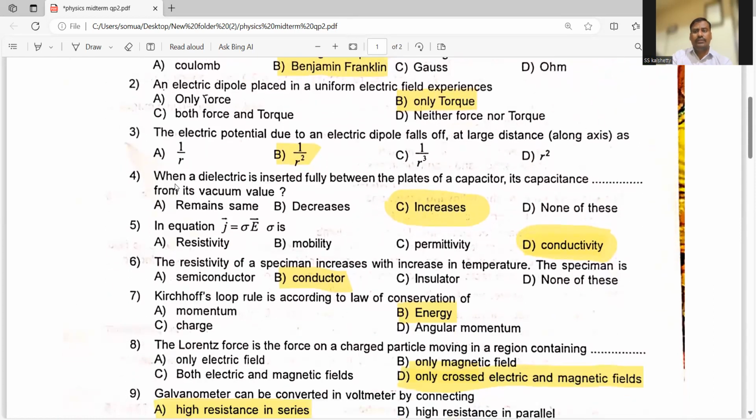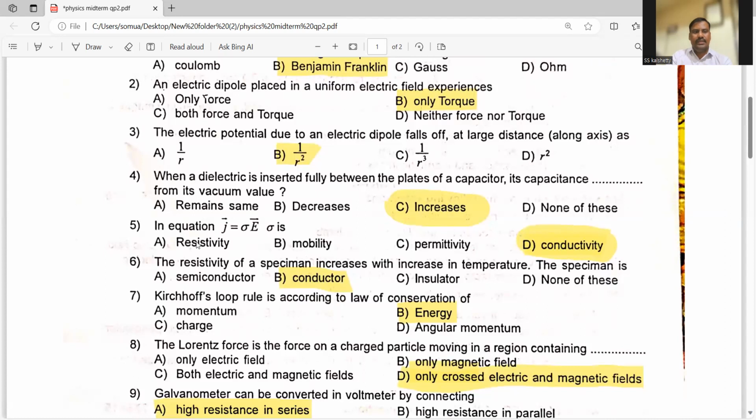Now fourth question. When a dielectric is inserted fully between the plates of a capacitor, what will happen to its capacitance from its vacuum value? We know that when a dielectric is inserted between the plates of a capacitor, its capacitance increases. First option remains the same, B decreases, C increases, and D none of these. So the right answer is C.